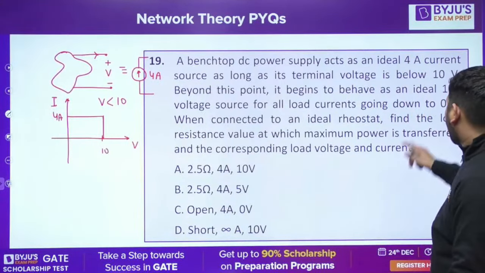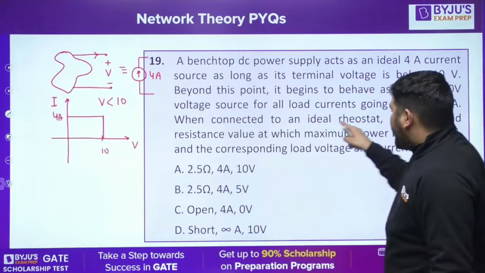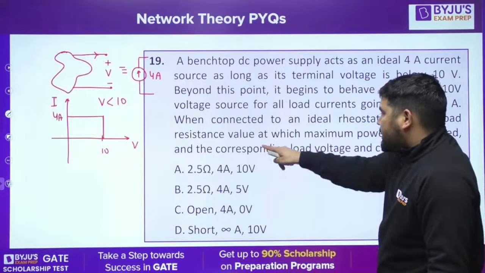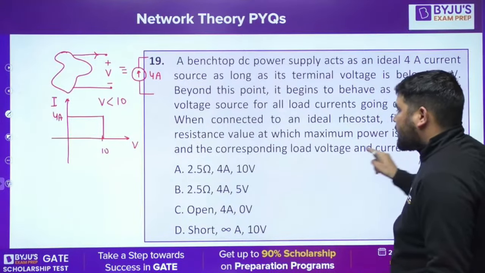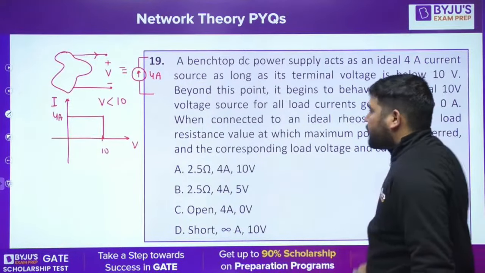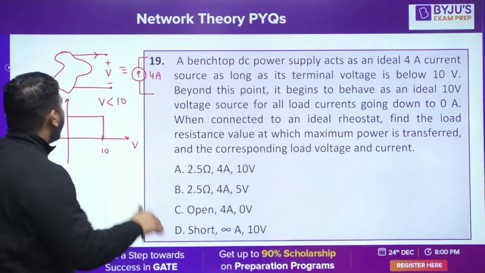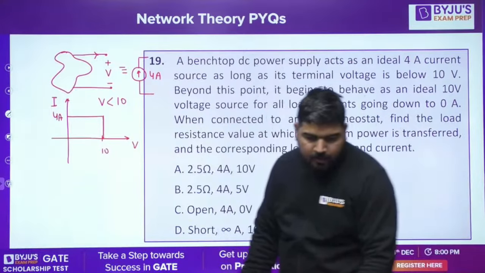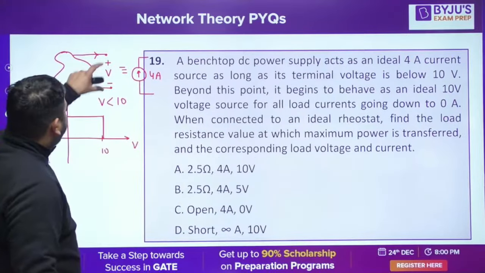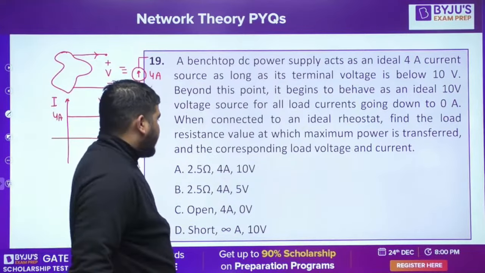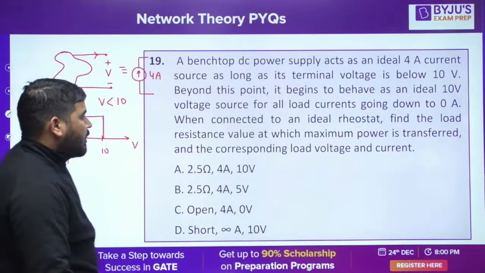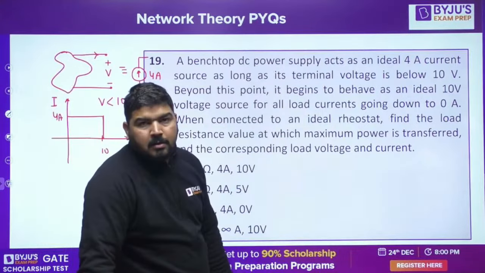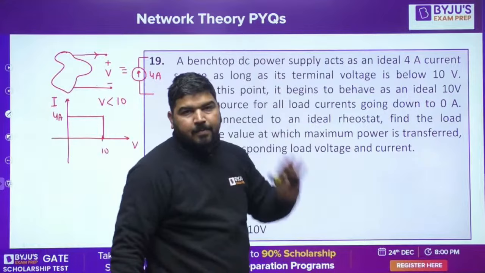Now, we connect it to an ideal rheostat. When we connect it to an ideal rheostat, find the load resistance value at which the maximum power is transferred and the corresponding load voltage and current. He is saying that I have connected a rheostat here. What is the value of this resistance? We need to calculate the resistance value so that the maximum power is transferred to that, and the corresponding value of V and I. Okay.